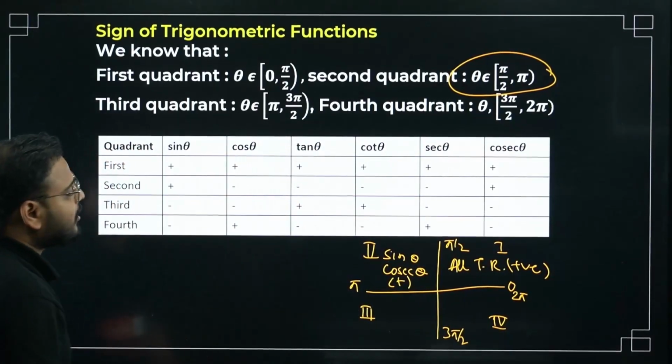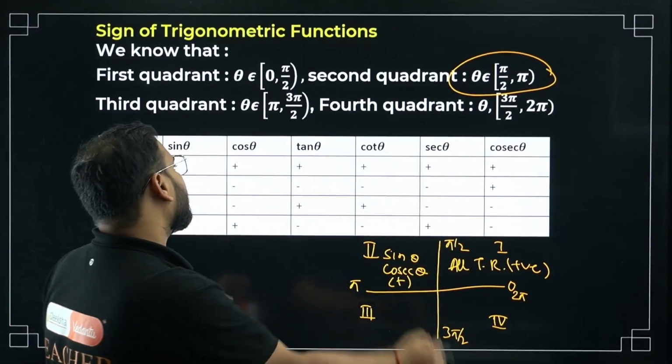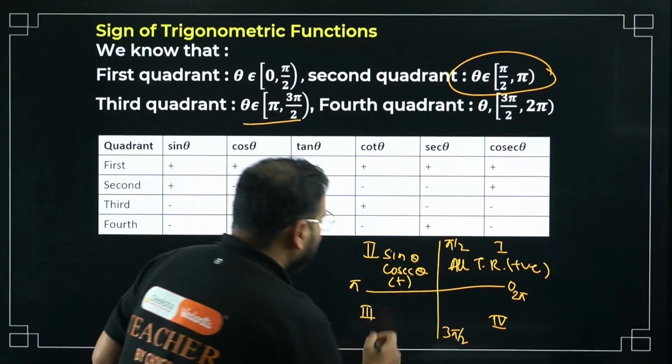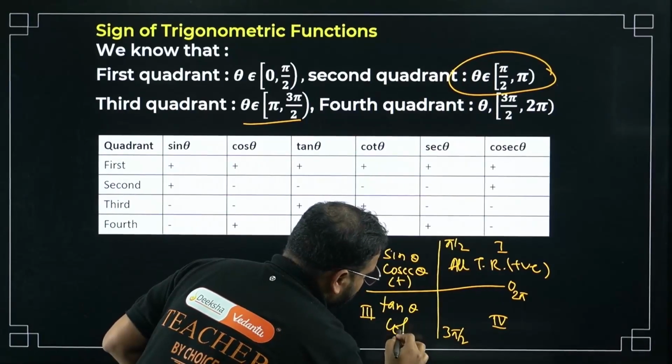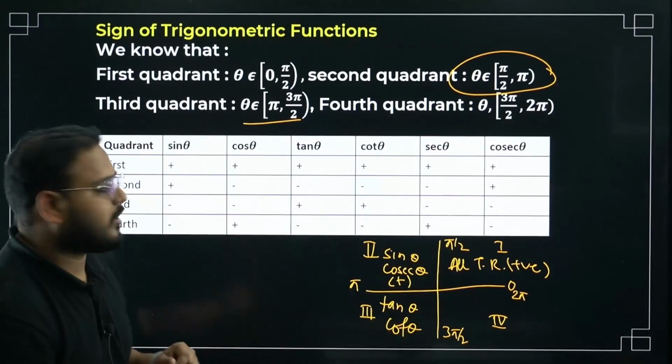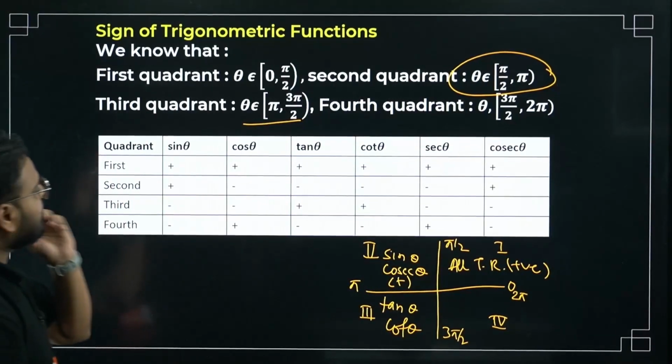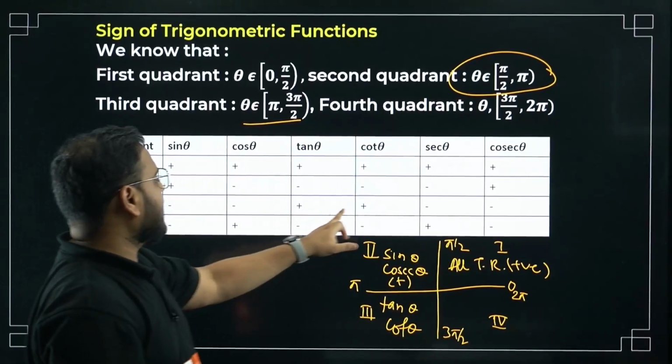Chaliye. Next, sir, third quadrant. Pi, 2 pi, 3 pi by 2. What happens here? Only tan and cot. Tan theta and cot theta. Please have a look. So in the third quadrant over here, only tan and cot.